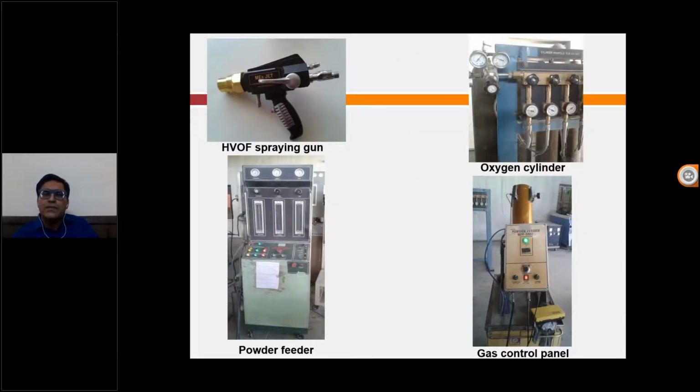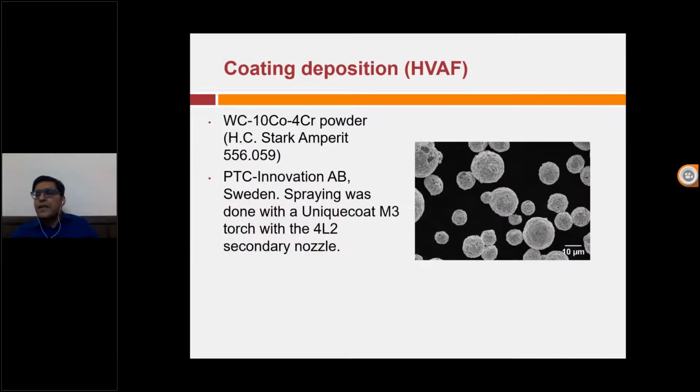You can see the HVOF spraying gun torch is very similar to the torch that we use in our oxyacetylene gas welding process. And then the next one is the HVAF process, high velocity air fuel process. This is done in Sweden because currently in India there is no company or vendor doing this coating, because it's a very new type of process, and very few industries abroad are doing this coating.